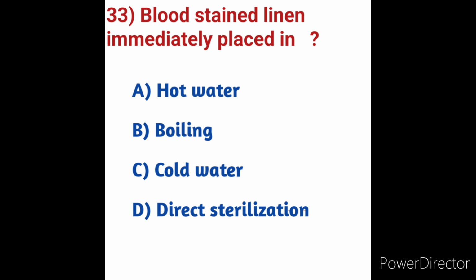Option D, direct sterilization. Here, after the blood-stained linen is immediately placed in water, the water loses the ability to wash them out, which is why you should always use cold water when cleaning blood from cloth. Be careful not to use too much water since it can spread the stain. Always use cold water. Any warm or hot water will cook the protein in the blood into the fabric. So do not use boiling, direct sterilization or hot water. Blood-stained linen is immediately placed in cold water.